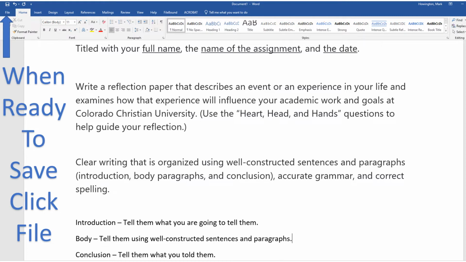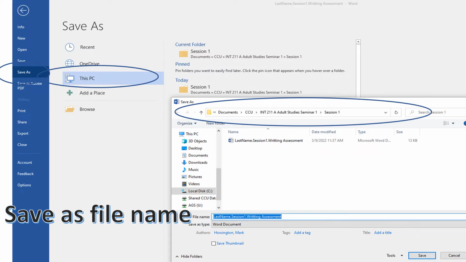Now, when you're ready to save it, click on File up in the upper left-hand corner of the Microsoft Word screen. That's going to open up a Save As window. Now here, the lesson that I'm giving you in this video could be very different than your version of Microsoft Word. I'm going to save my assignment in the Documents folder on this PC, in other words, on my computer.